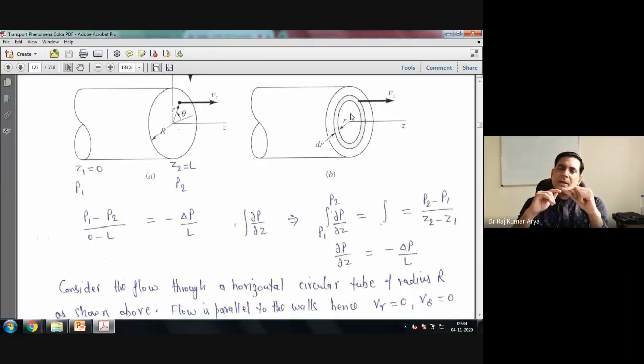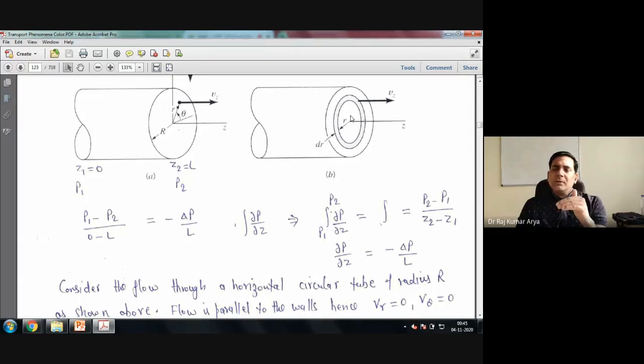So as far as you are 0.1 meter from the center, your velocity magnitude is the same. That type of flow is called axisymmetric. It means whatever velocity is flowing in the z direction is not a function of theta. So your del u upon del theta term would also be 0, because your velocity in the z direction, w, is not a function of theta.